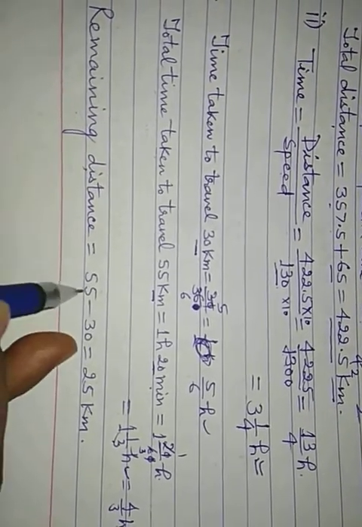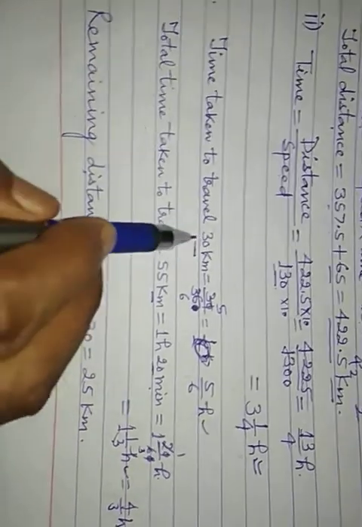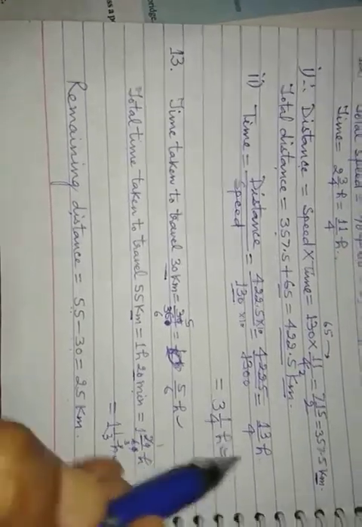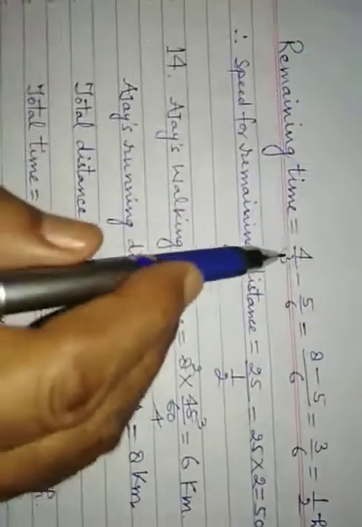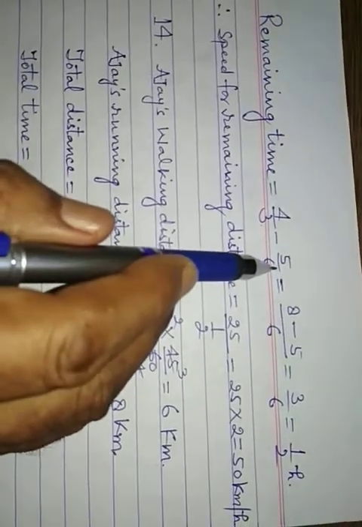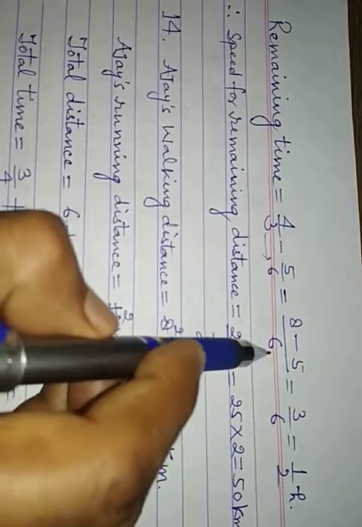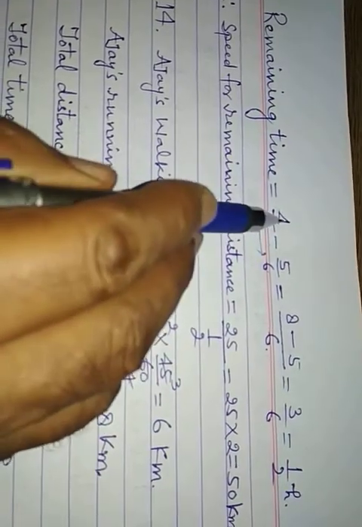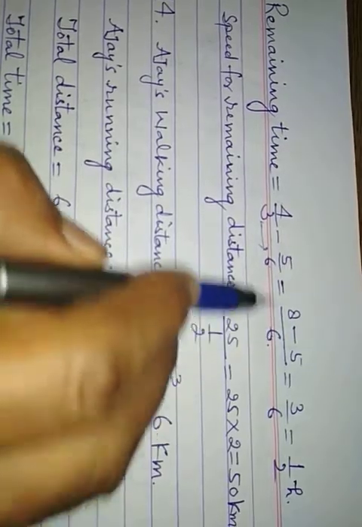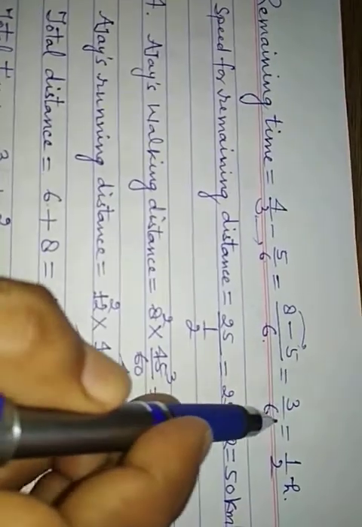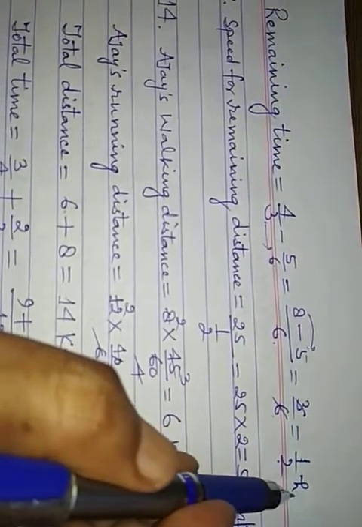Remaining distance: 55 minus 30, 30 km is covered. So 55 minus 30, that is 25 km. And remaining time will be 4 by 3 minus 5 by 6. Take LCM of 3 and 6, that is 6. 6 divided by 3 is 2, 2 fours are 8, minus 6 divided by 6, 1, 1 into 5 is 5. So 8 minus 5 is 3. 3 by 6, and 3 by 6 means 1 by 2 hour.